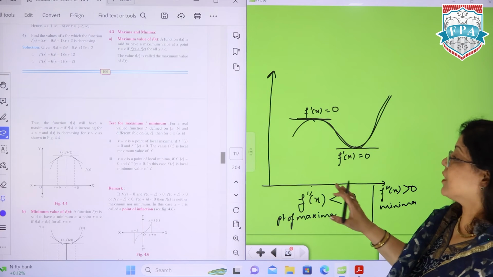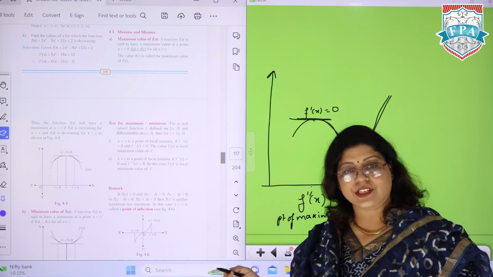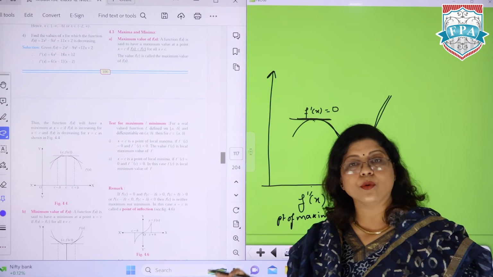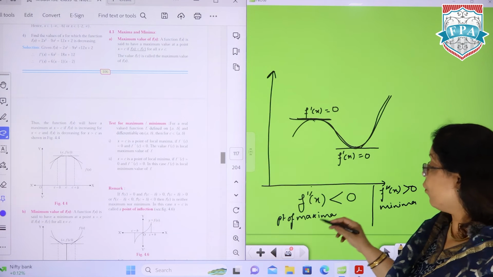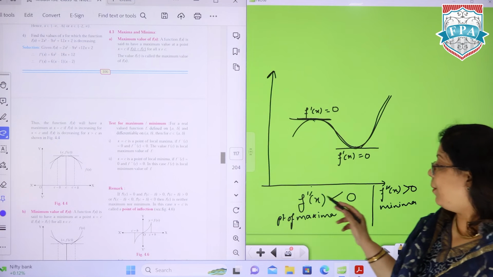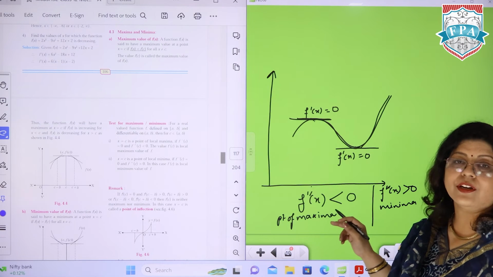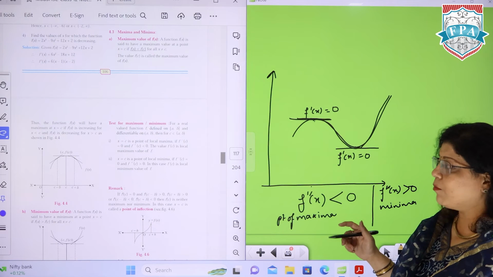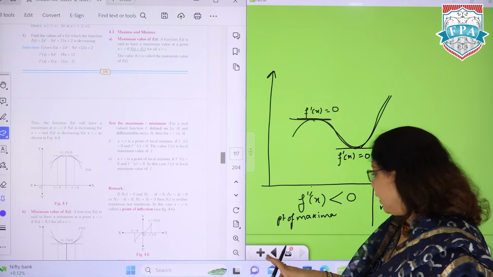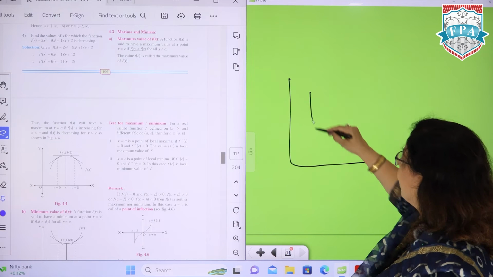So first stage we'll find out the critical points or the turning points where f dash x is 0. Once you have those, then we'll find out which one of them is maxima, which one of them is minima. So f double dash x, if it's less than 0 it is maxima, if it's more than 0 it is minima.